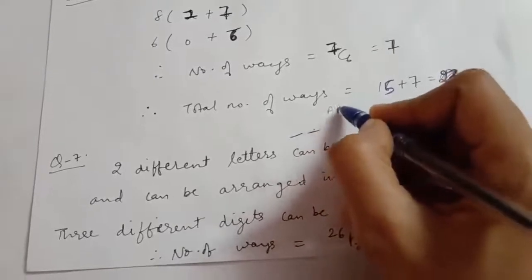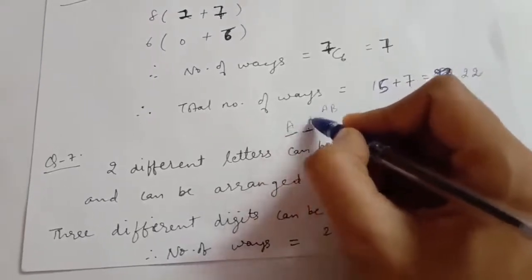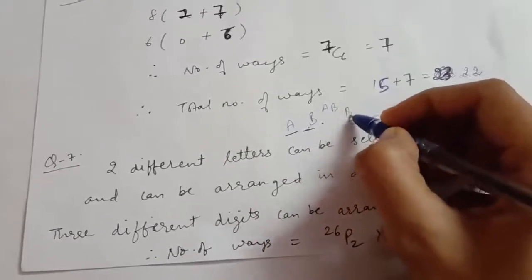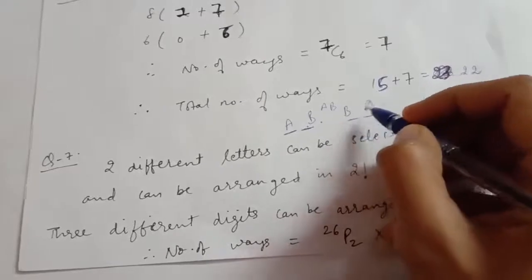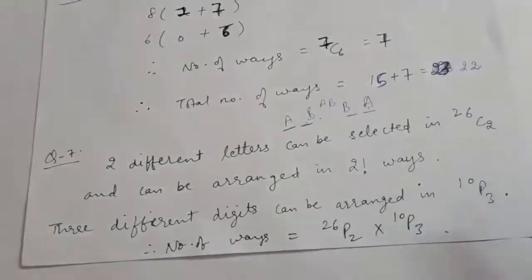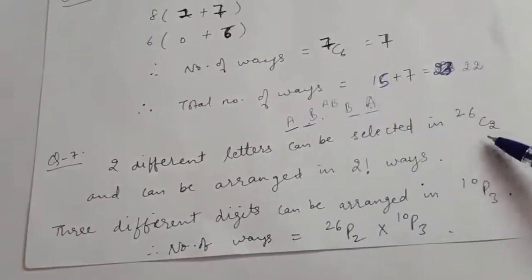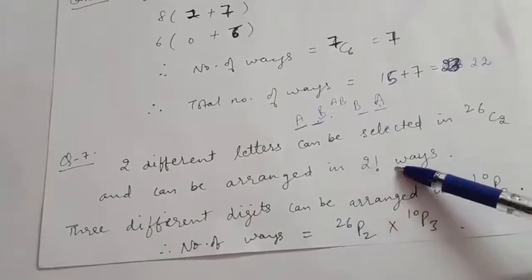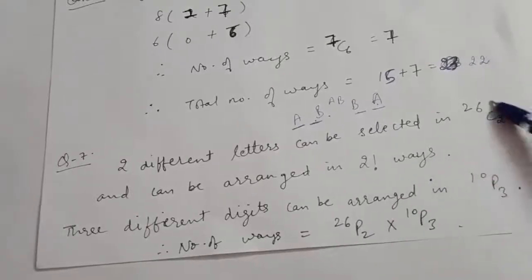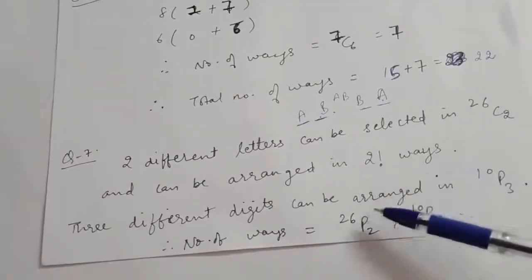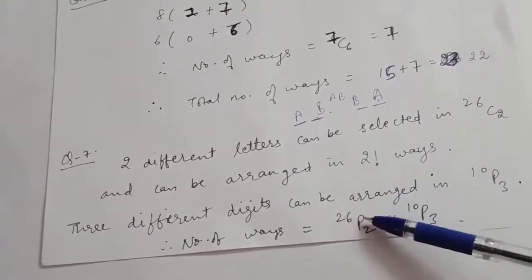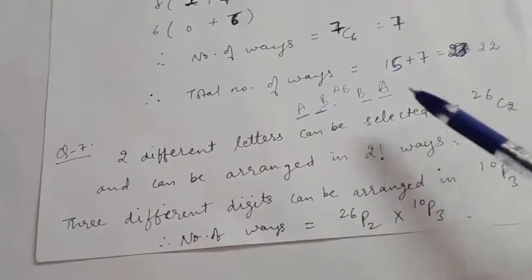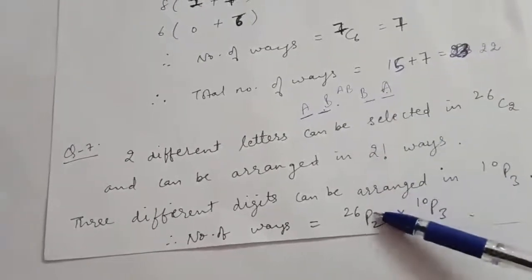Suppose if I select A and B, so the arrangement can be this also, A at first place and B at second place, or it can be like this also, B at the first place and A at the second place. That is, the 2 selected letters now can be arranged in 2 factorial ways. That is, either it can be done in 26C2 into 2 factorial, or you can directly write it as 26P2, because we are not just selecting these 2 but also we are arranging them. So we will use P, right?